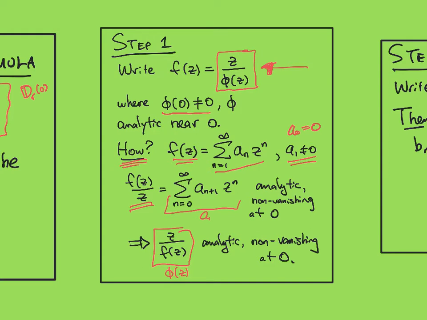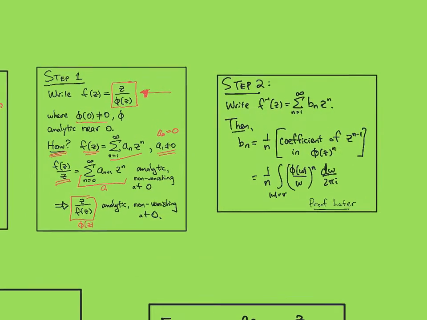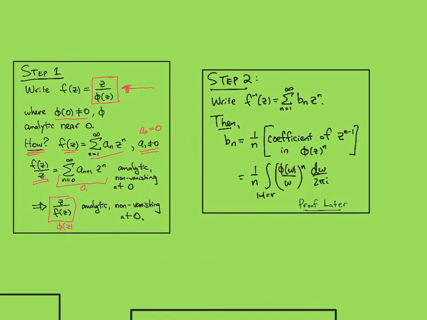But we do need to point out that phi itself will have its own power series, and the Lagrange inversion formula will involve the power series of phi, which you could get from the power series of f. Okay, so here's the statement of the theorem.